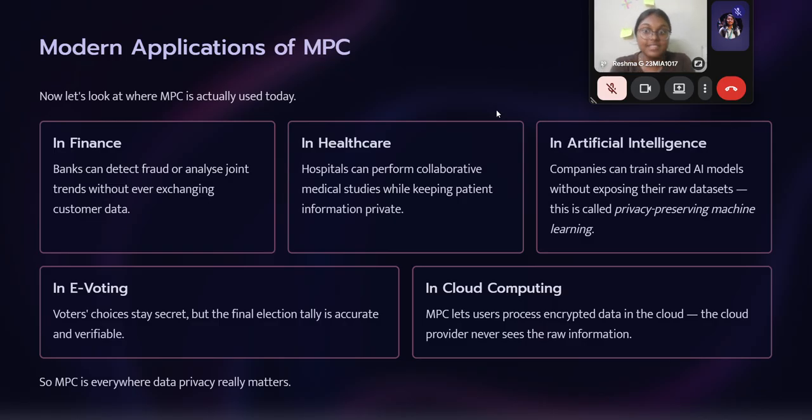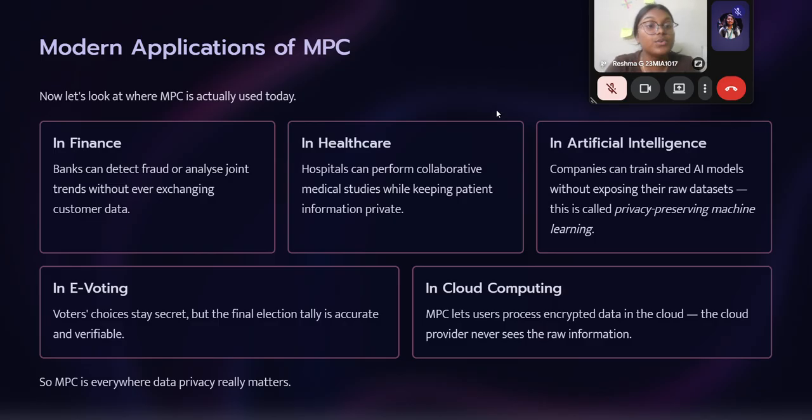So the customer data is the secret here. Banks can detect fraud and analyze trends without even exchanging the customer data. That is, they're keeping it private, but still they can detect the fraud and analyze the trends. In healthcare, hospitals can perform collaborative medical studies while keeping patient information private.